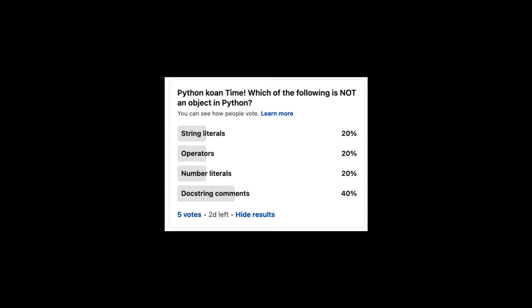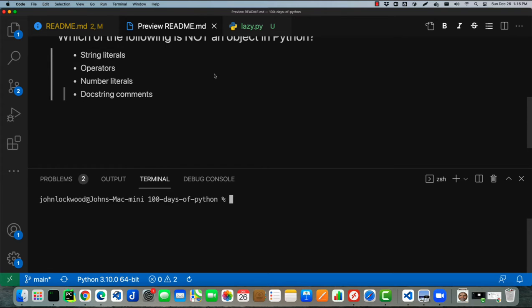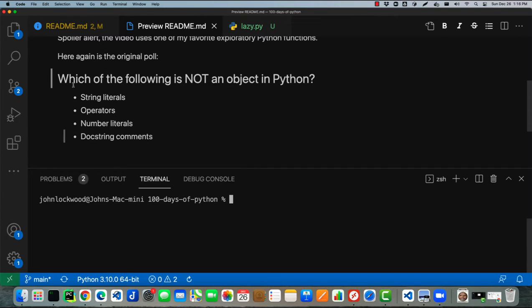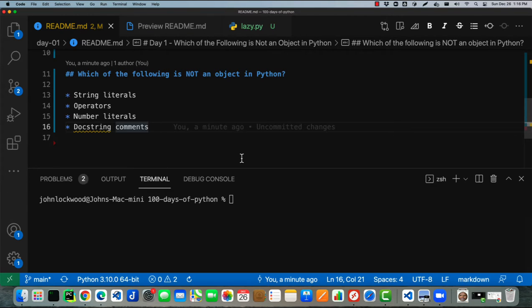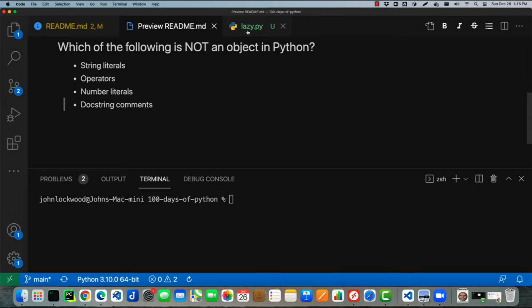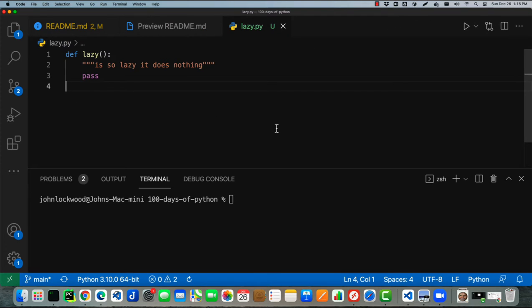So what I'd like to do now is walk you through the functions that I used in Python to figure this out and the steps I took. What I set up was a little README, and on my README I've got just the original poll, and I'm going to be modifying this. This is just a preview view, and here's our source for the README. And then I've got a little function. I needed a function with a docstring since obviously one of the questions involved docstrings. In fact, the one that was answered the most often was docstrings. That was the most frequently selected answer. So let's try this out.